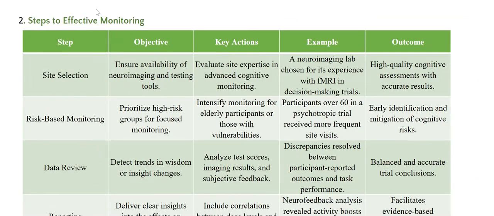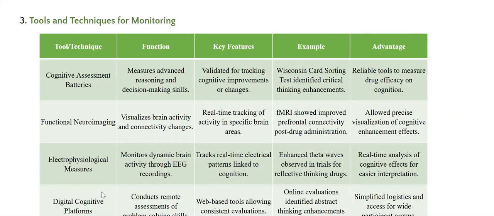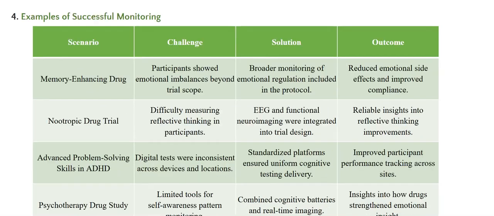Table on steps to effective monitoring: the step, objective, key actions, example, outcome. Steps: site selection, risk-based monitoring, data review, reporting, and feedback integration. Table on tools and techniques for monitoring: tool, technique, function, key features, example, advantages. As tools or techniques, we have cognitive assessment batteries, functional neuroimaging, electrophysiological measures, digital cognitive platforms, centralized monitoring systems.